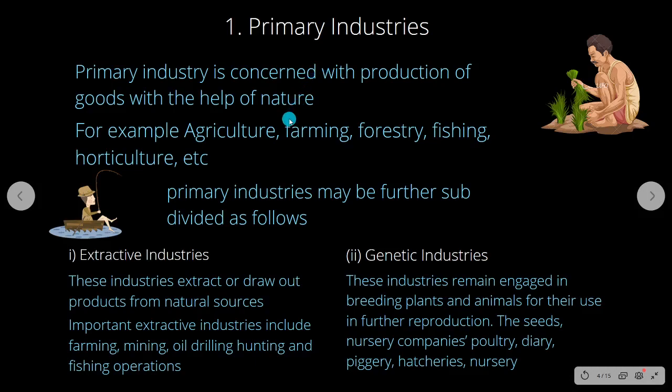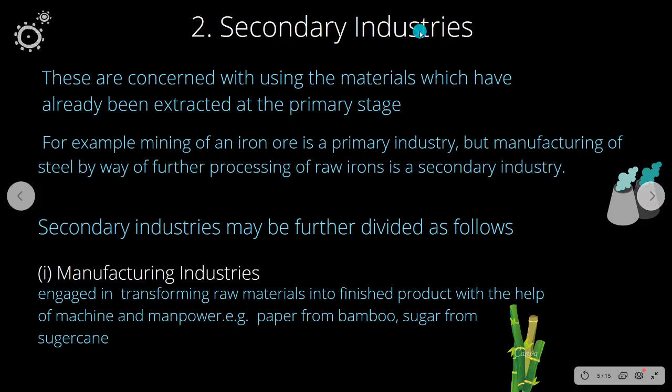Primary itself we require the help of nature, but under extractive we take the resource from nature. The examples are given. And genetic industry, here also we engage in breeding of plants and animals for further reproduction. Next, we go on to see the secondary industry.